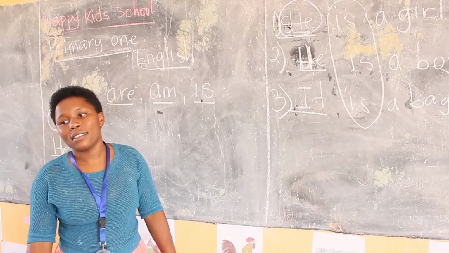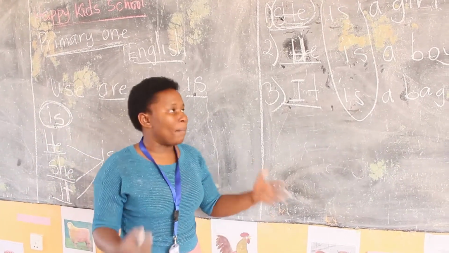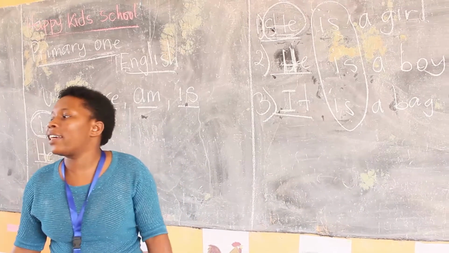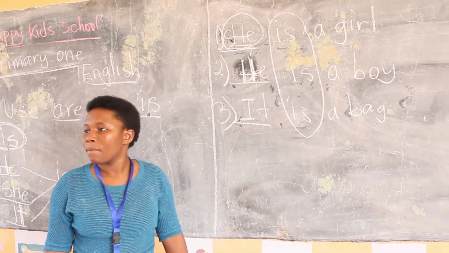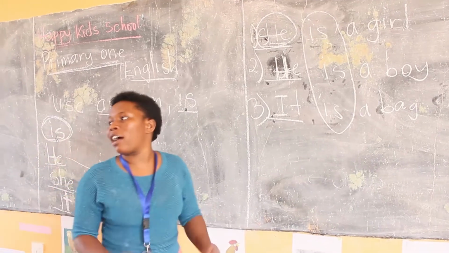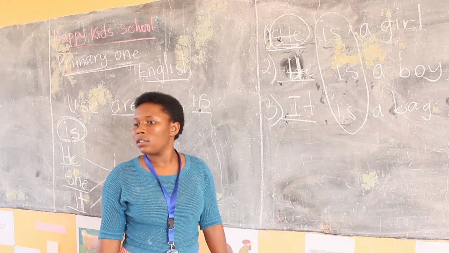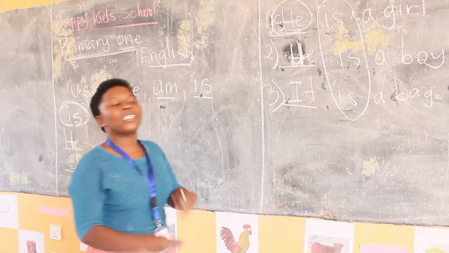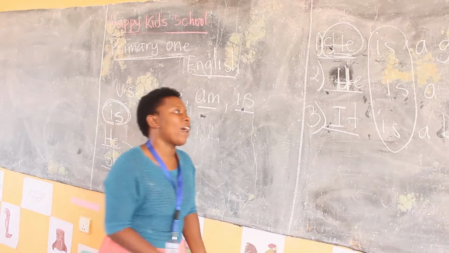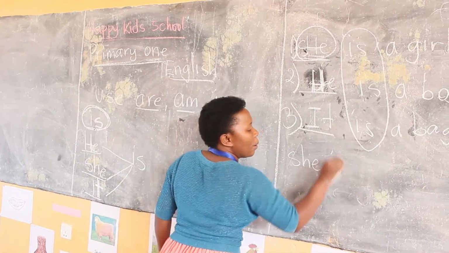Yes? Very good. She is my mother. Very good. Another example. Good. He is my teacher. Good. Another one. Very good. It is a car. Very good. The first one I said that she is my mother.